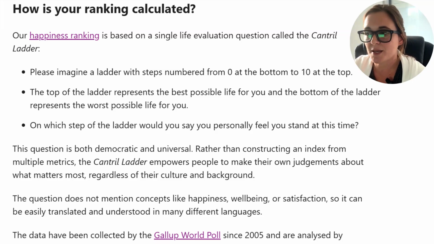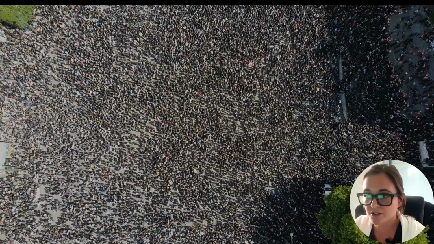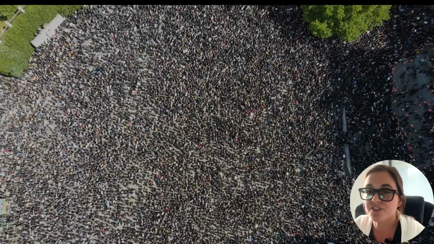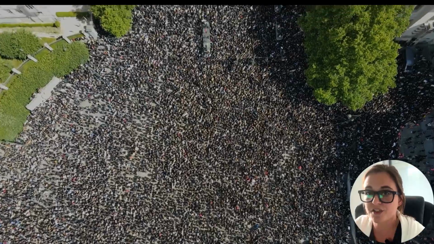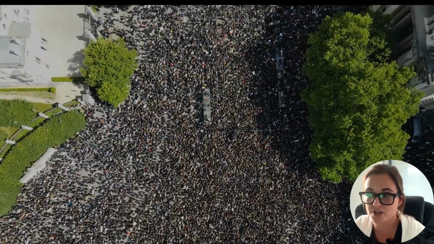Imagine a ladder with steps numbered from 0 at the bottom to 10 at the top. The top represents the best possible life for you, and the bottom represents the worst possible life. On which step of the ladder would you say you personally feel you stand at this time? So when you see a country's ladder score, it's the average of thousands of people's answers to that question across the country. But the researchers don't stop there.